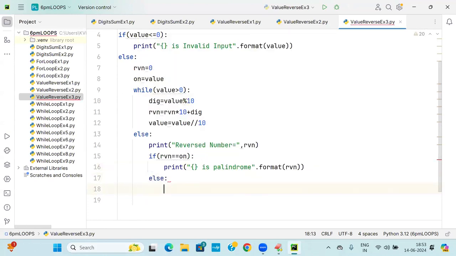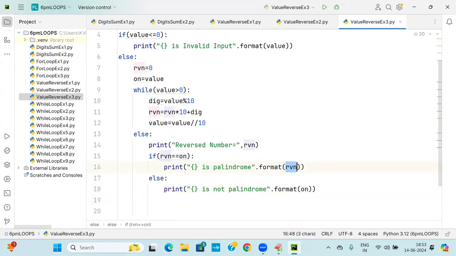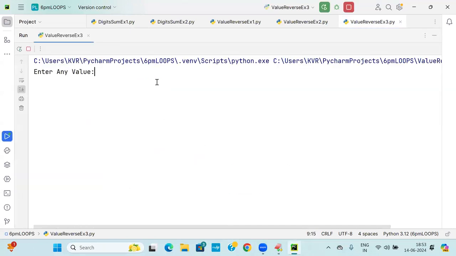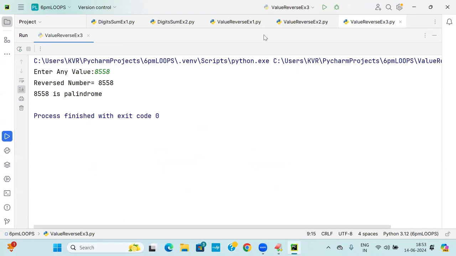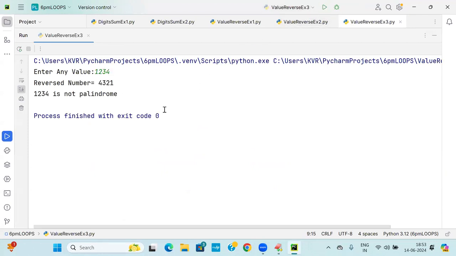Else I will write it. Is not palindrome. I can write ON. Here also if you want to write ON also no issue. Let us run this code. Coming to the point of it, 8558 is called palindrome. You write 1, 2, 1, 2, 3, 4, it is called is not palindrome.